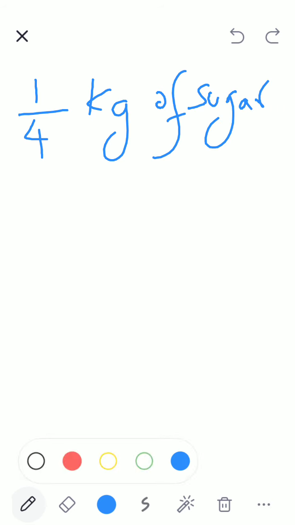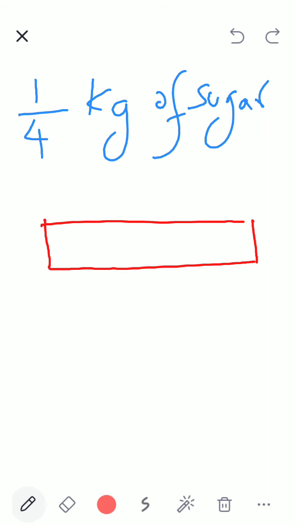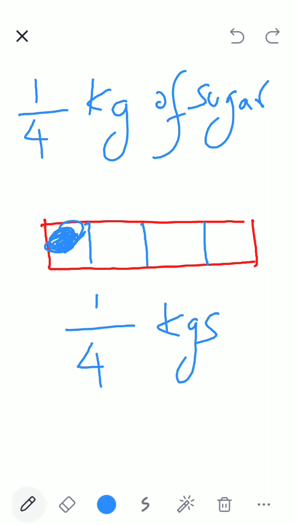That means if this is 1 kg of sugar, then how much will the shopkeeper give me? He will divide this 1 kg into 4 equal parts and he will give me this much. So this becomes 1 out of 4 kgs. So Govardhan bought 1/4 kg.